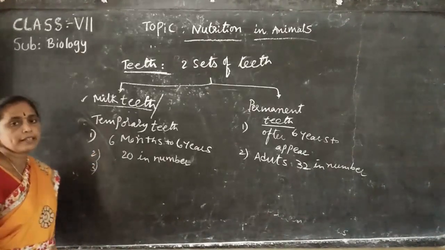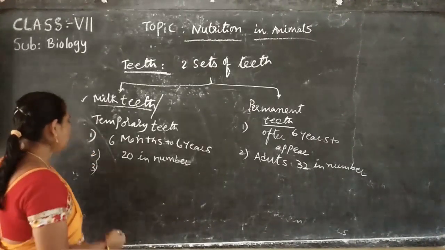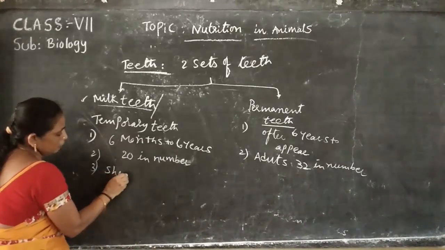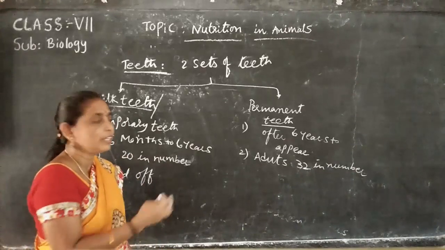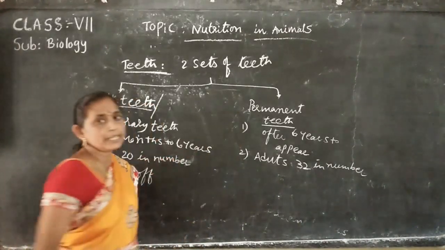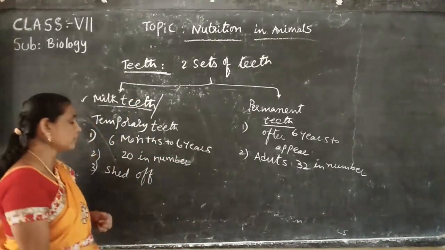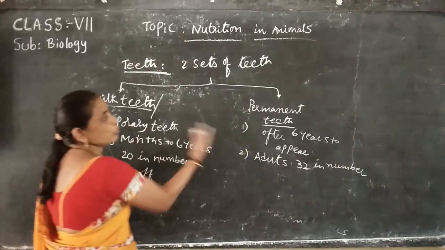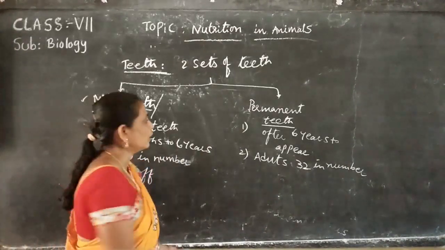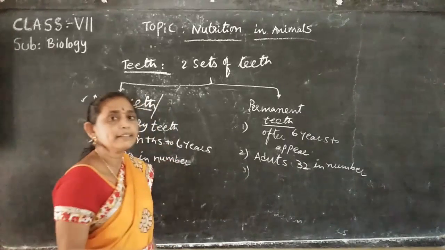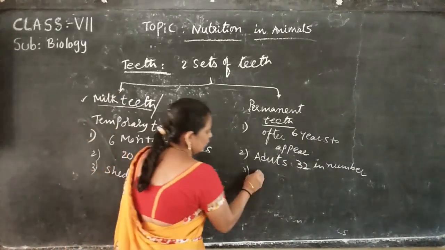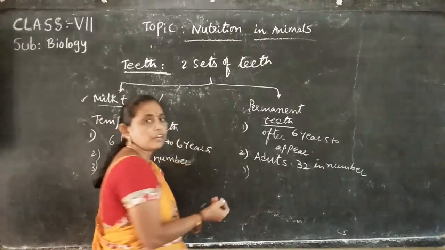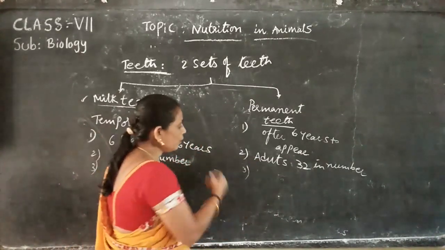Next, temporary teeth are shed off. Once they are shed off, they are replaced by permanent teeth. But when permanent teeth are shed off, they will not come again.